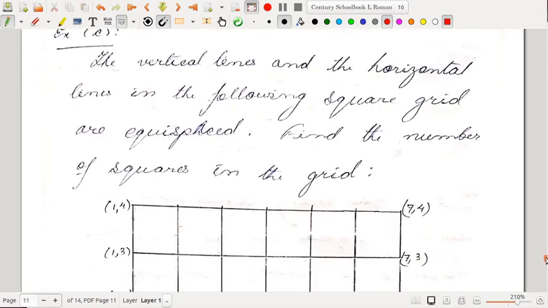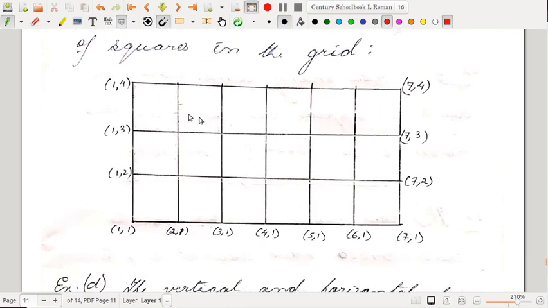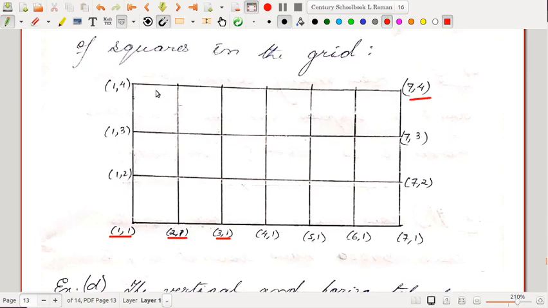So let me give another similar problem. The vertical and horizontal lines in the following square grid are equispaced. Find the number of squares in the grid. So all these lines are equispaced. For better understanding, I have just given the coordinates. This is 1 1, this is 2 1, this is 3 1. That means the distance between each vertical line is 1 unit. The distance between each horizontal line is also 1 unit. So it's 7 4 like that. So you need to find out the number of squares in this diagram. I will not tell you how to do it, please try.